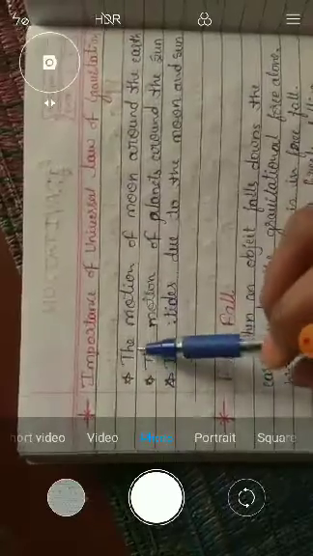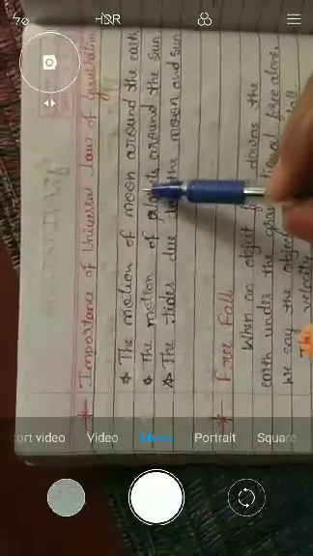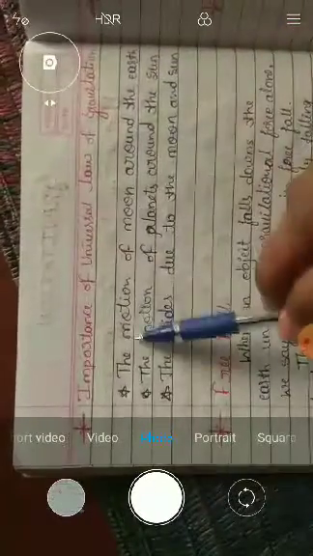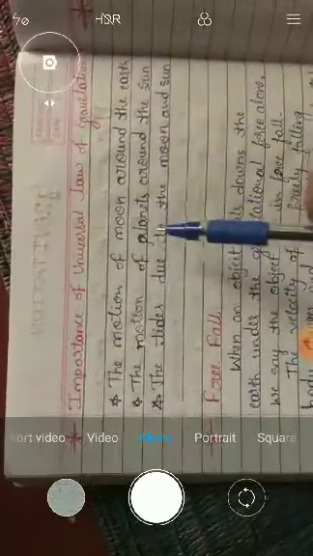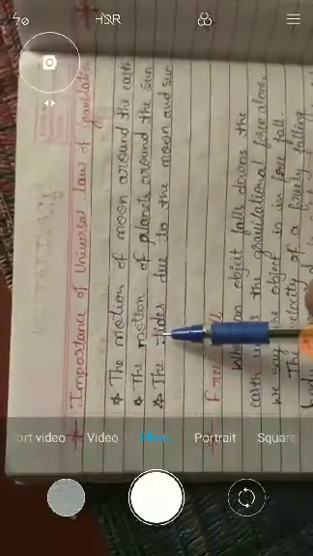In this, the first one is the motion of the moon around the earth, which is due to gravitational force. So, by the power of gravity, the moon is placed in orbit around the earth.